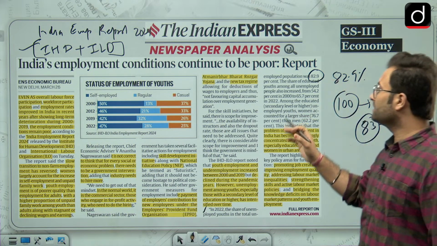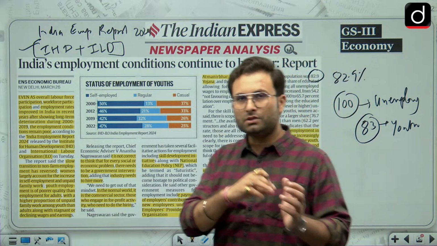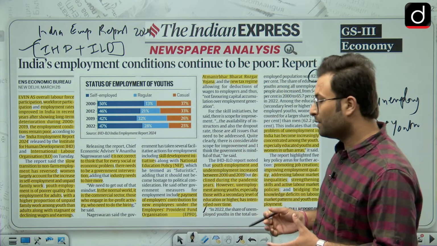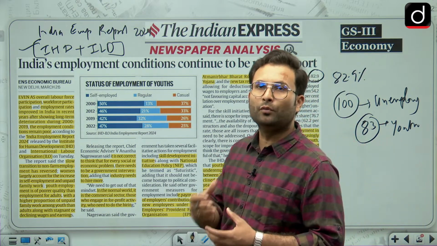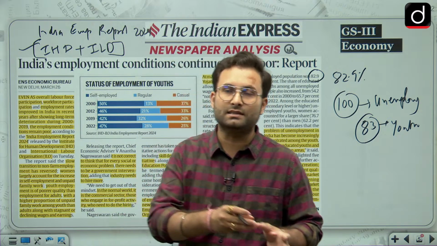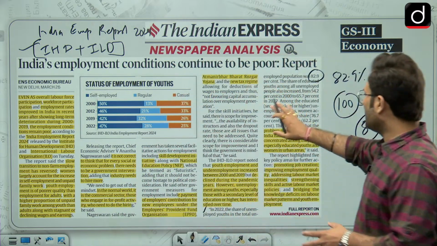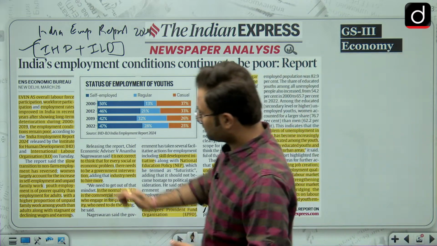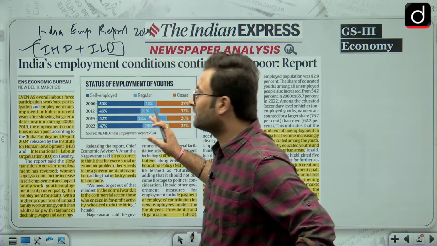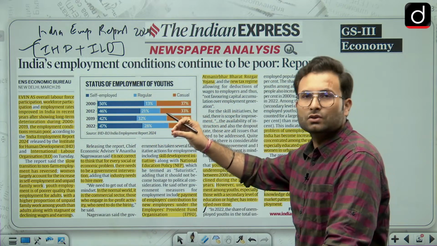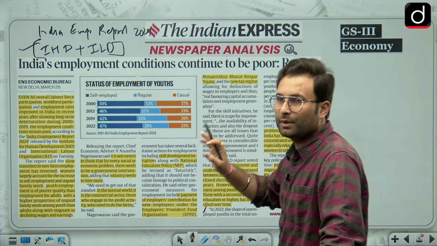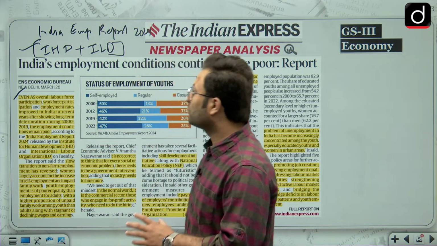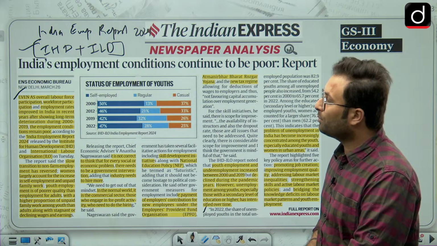Similarly, another data point says that among these youth, most of the people are educated. And among these unemployed people, the percentage of educated women is higher, nearly 75%. But I would not go into this data, I would go into the trends. One more thing, they have discussed certain things like Atmanirbhar Bharat, Rozgar Yojana. So for these schemes, keep a note and make at least 2 or 3 lines of notes regarding that.